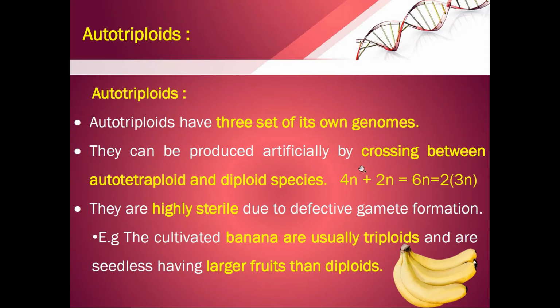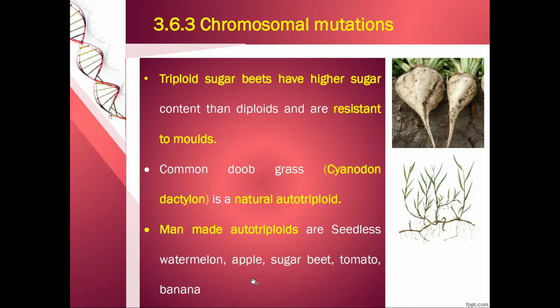They can be produced artificially by crossing an autotetraploid and a diploid species. The autotetraploid will be 4n and the diploid is 2n, which becomes 6n, which is equal to 2 times 3n, that is autotriploid. They are highly sterile due to defective gamete formation. The cultivated bananas are usually triploids and they are seedless, having larger fruits than the diploids. Triploid sugar beets also have higher sugar content than the diploids and they are resistant to moles infection.